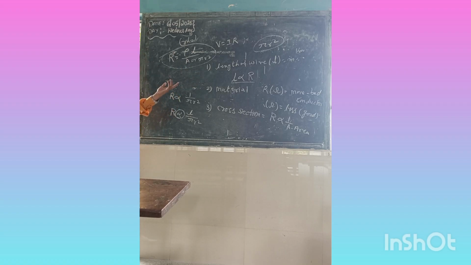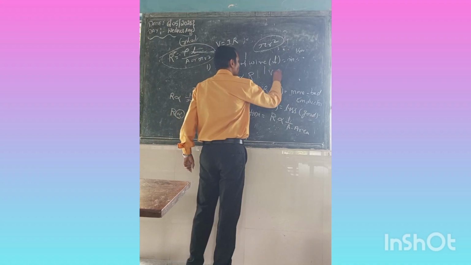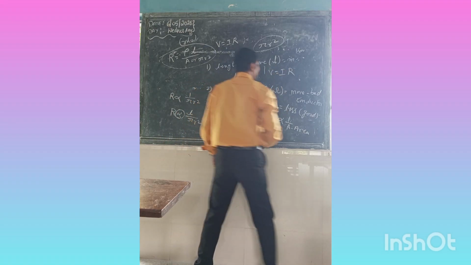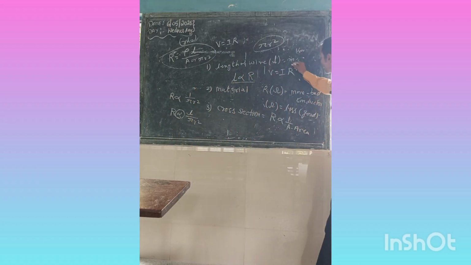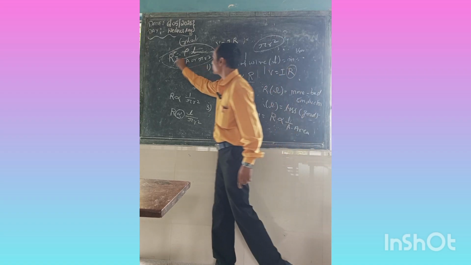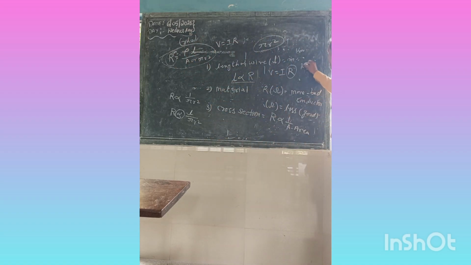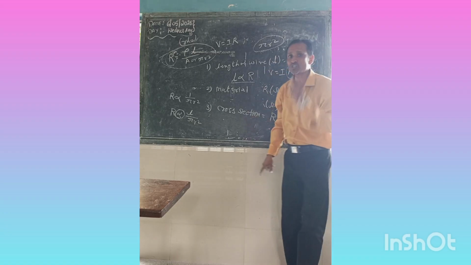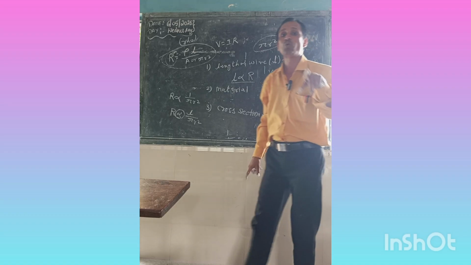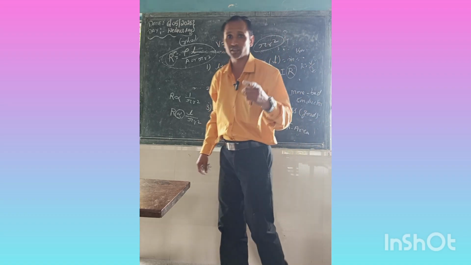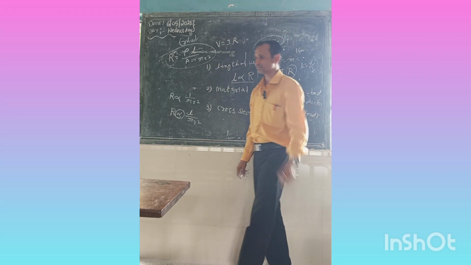Now here I wrote V is equal to IR. This is also resistance only. Both are the same. Here we can write R is equal to V by I. R means resistance, V means voltage, I means current. If these two things are given, then this is also R. So you have to use the formula according to what is given and what is asked.